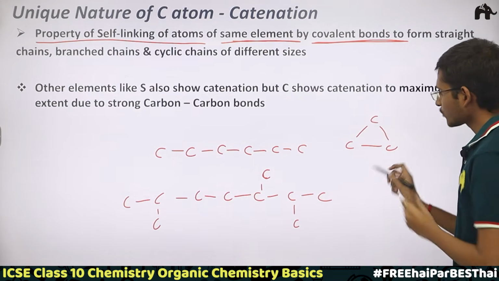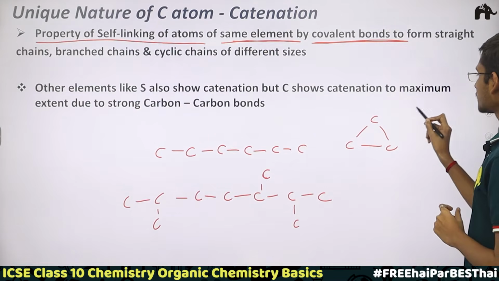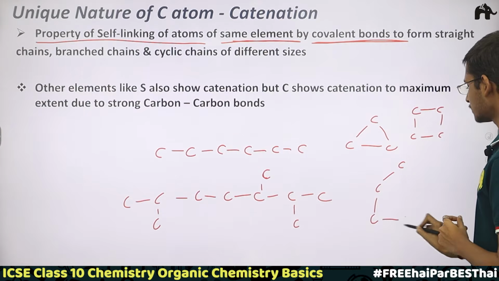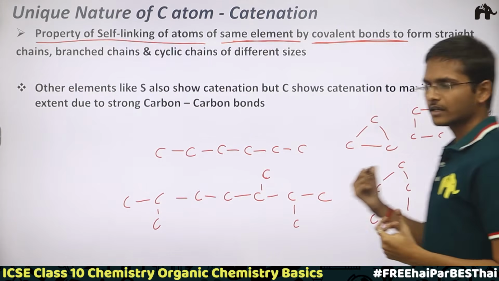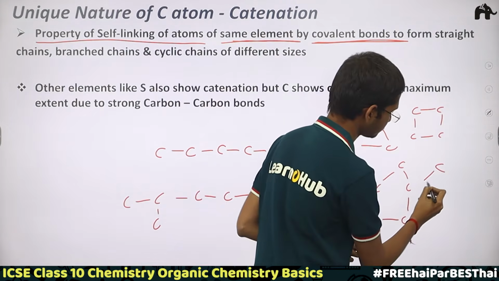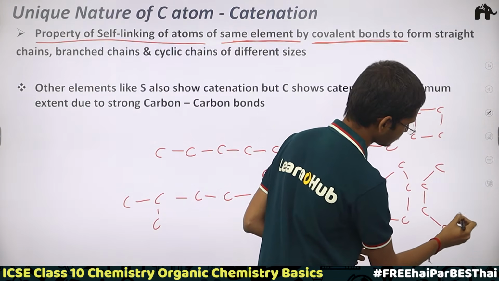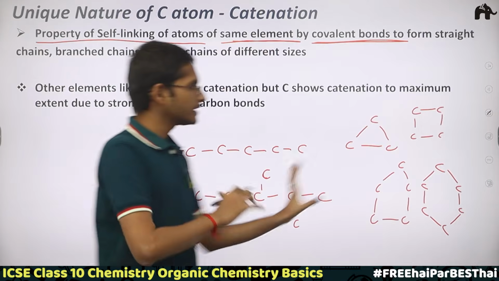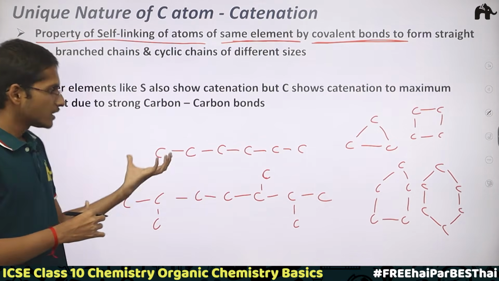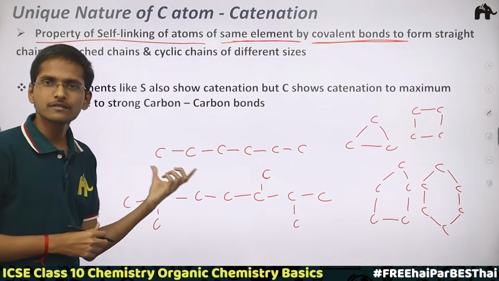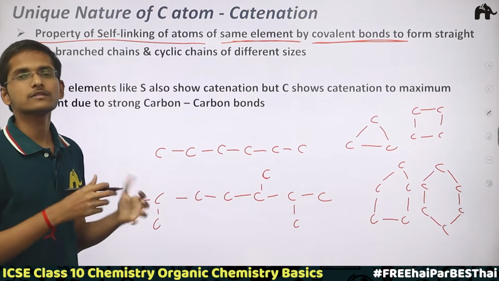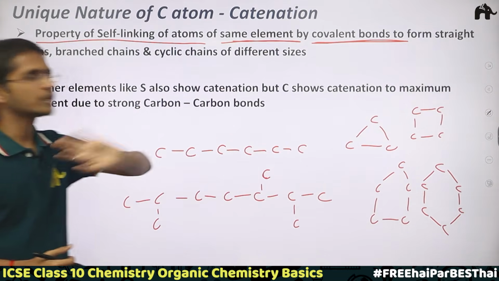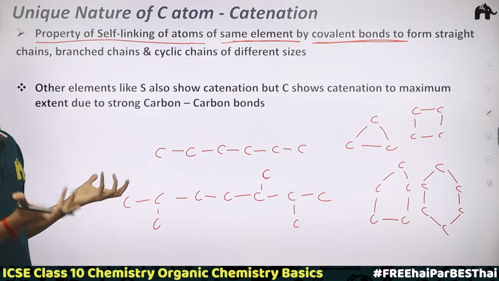So like a triangle, it can form like this, like a triangle, like a square, like a pentagon, like a hexagon, in this way. Clear? So these are the ways in which carbon can link to itself and form different types of chains: straight chain, branched chain, and closed chain or ring chain, which can be of different sizes.